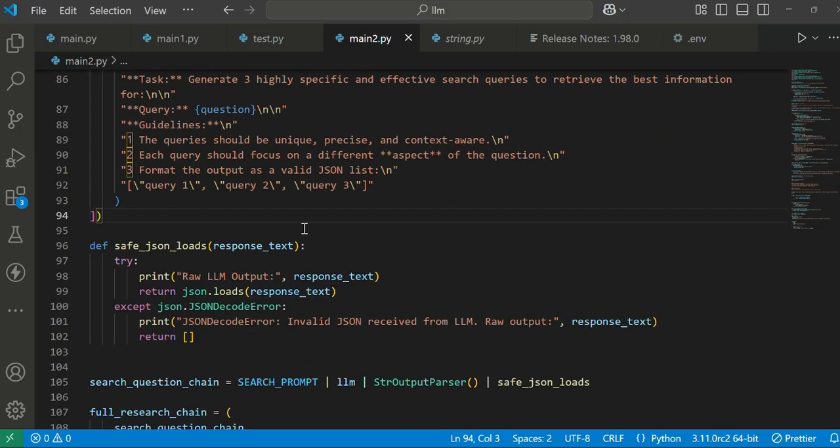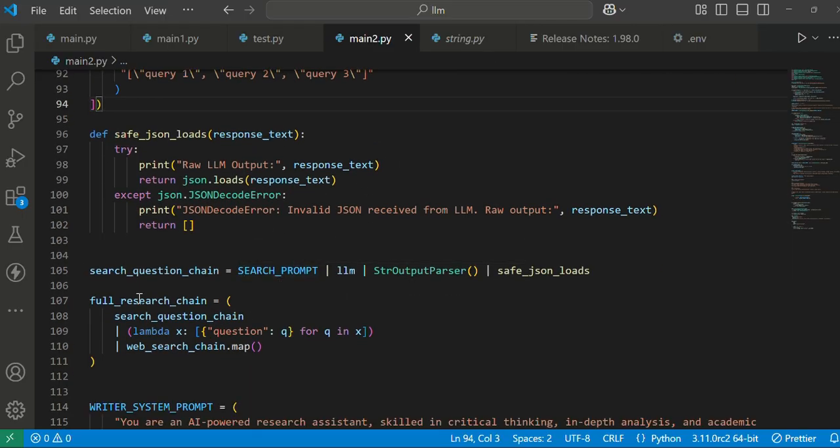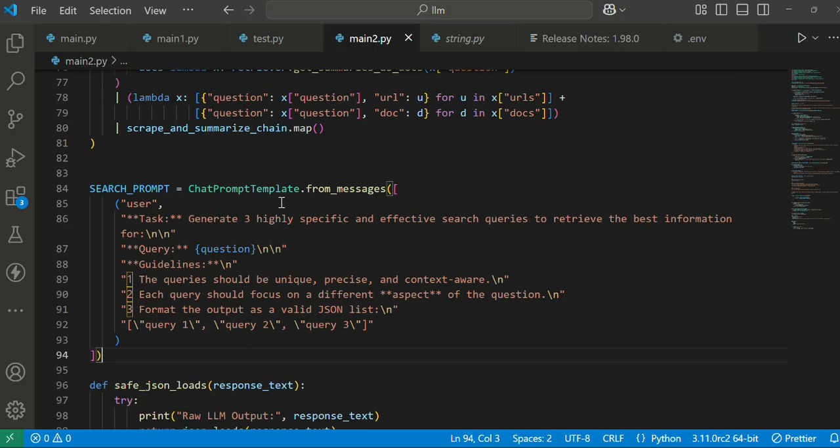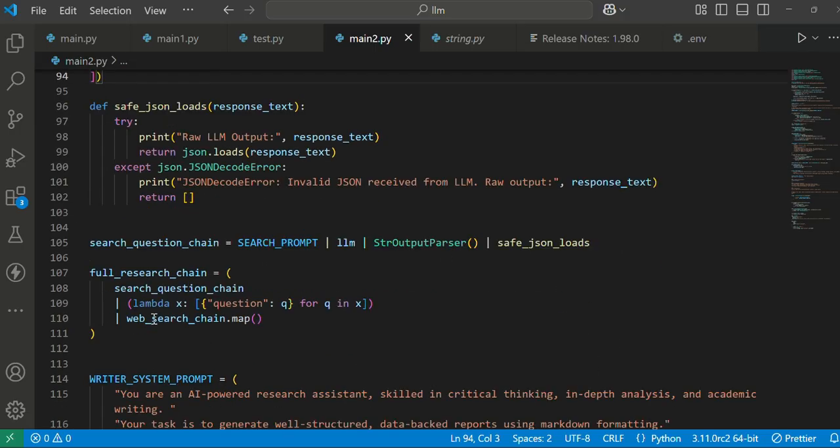The safe JSON loads function is created so that any output from the LLM is handled safely, so that we will not miss the proper JSON format. This function basically does that. In the search query chain, we are passing the prompt which is coming from here. We are passing it through the LLM and obtaining a string output, and we are calling the function safe JSON loads, so that we get a proper JSON output from that.